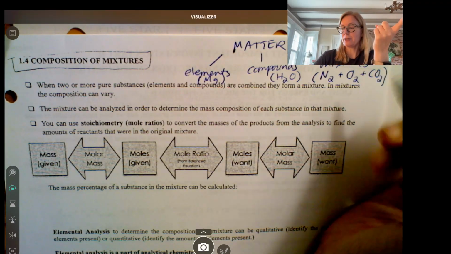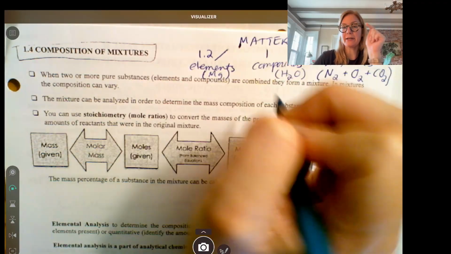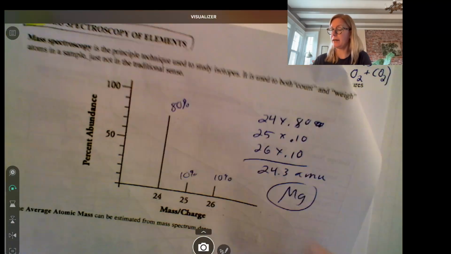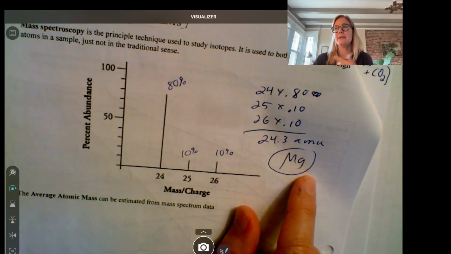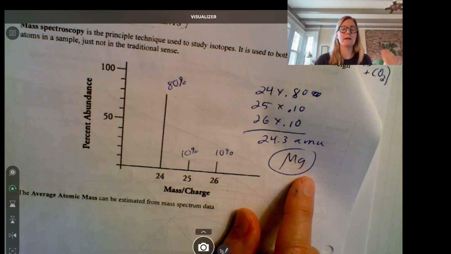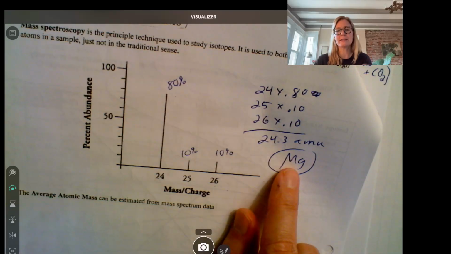So what we did back in 1.2 was we talked about elements, okay? And we learned about elements like magnesium. Even though if you have a piece of magnesium metal, all the atoms are magnesium, okay? They all have 12 protons, they all have 12 electrons. The number of neutrons changes. So we learned about, in a sample of magnesium, what's the composition of that, okay?